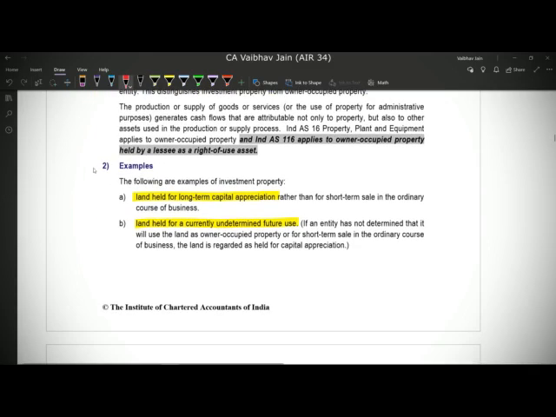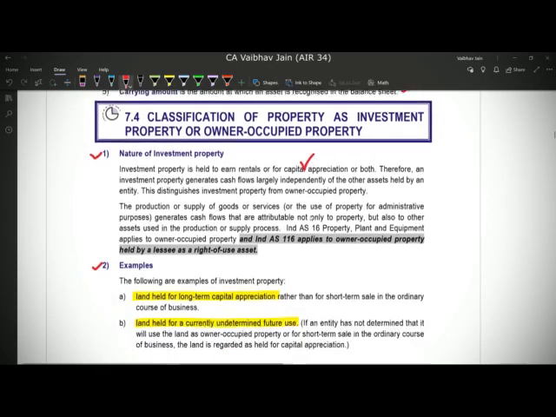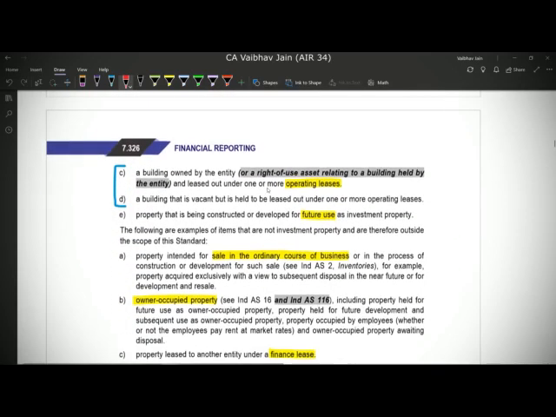Now secondly, they are giving some examples of investment property. See, if land is held for long-term capital appreciation, so this satisfies the second criteria, that is capital appreciation. Now second example is land held for currently undetermined future use. So if we do not know what we'll use the land for, then it is saying that we can classify it under Ind AS 40 as investment property. Now third and fourth conditions are similar. It is saying that a building is owned or taken on lease and we are further leasing it out on operating leases. If we are leasing it out as an operating lease, in that case we'll earn rental income, and therefore it is satisfying the first condition, that is the building is held for the purpose of earning rental income.